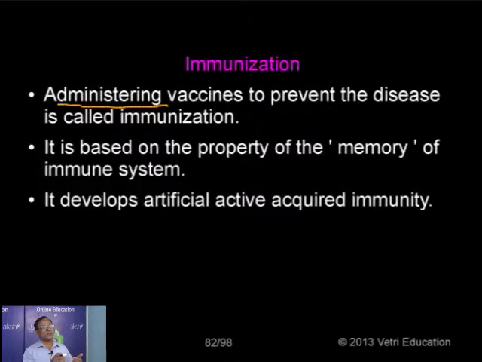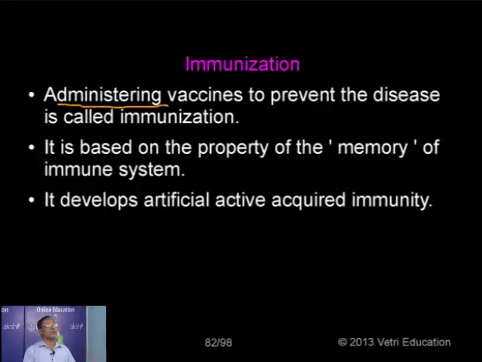So now the cells retain the memory of that antigenic stimulus in the form of the vaccine. So during actual infection with the smallpox virus, because of the memory in the cells, they can attack the smallpox virus, not allowing them to be present or to multiply inside the body. This is what we have, the memory. Because of the memory of the immune system, they can attack.